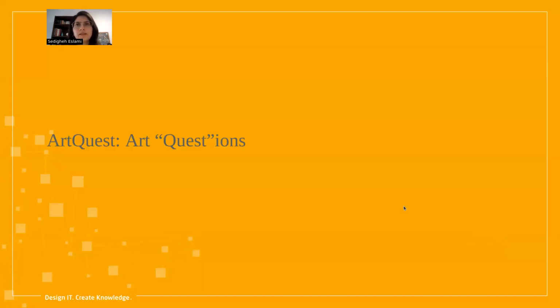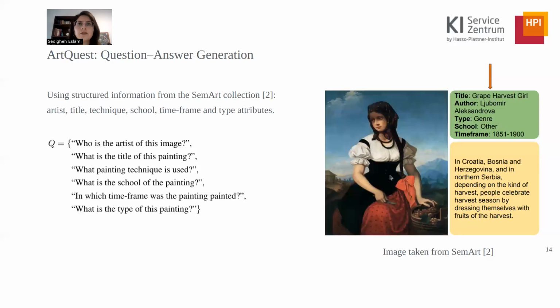Given these shortcomings, we got motivated to create and publish ArtQuest. For ArtQuest, we harnessed the paintings and the structured information from the STEM art collection and manually created 6 initial open-ended questions for each painting about the artist, title, technique, school, time frame, and type of the paintings.